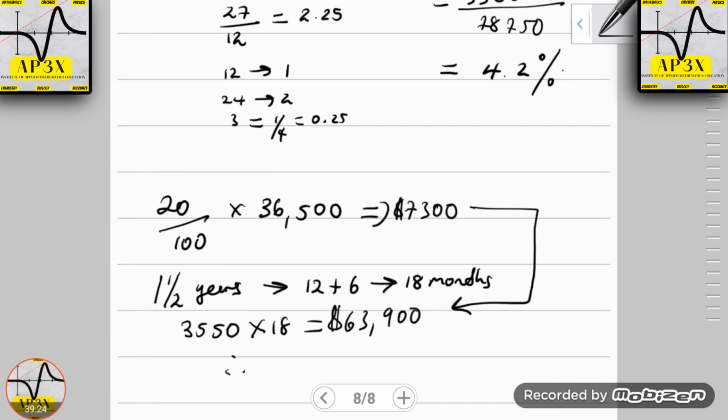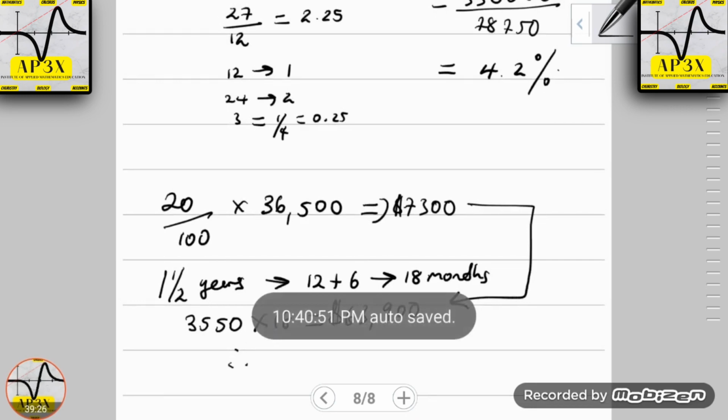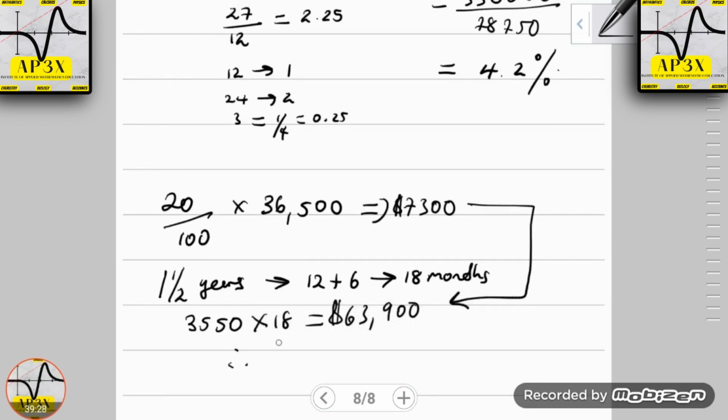So the customer would have made a total payment over the course of a year and a half of $63,900 plus the deposit $7,300. Therefore, the total paid here is in fact $71,200.